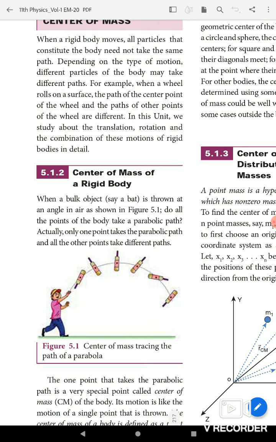So we study the translation and rotation, the combination of these motions of rigid bodies.